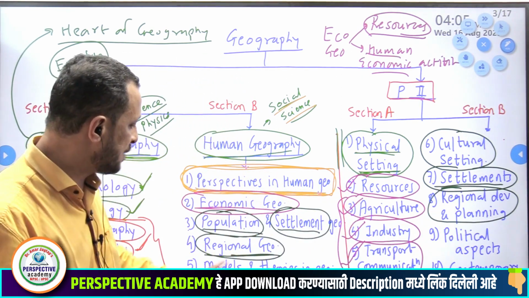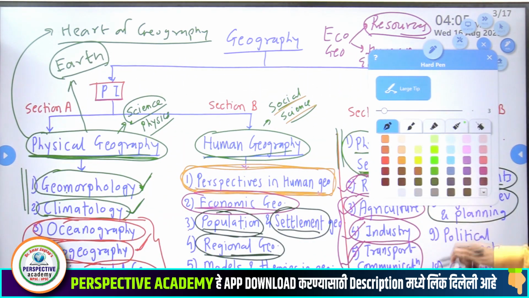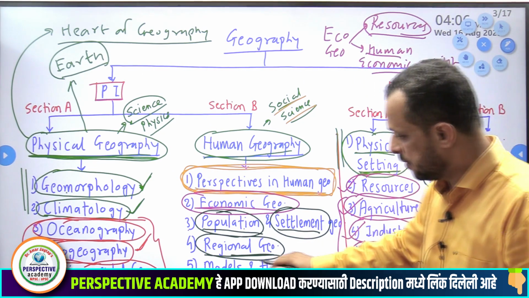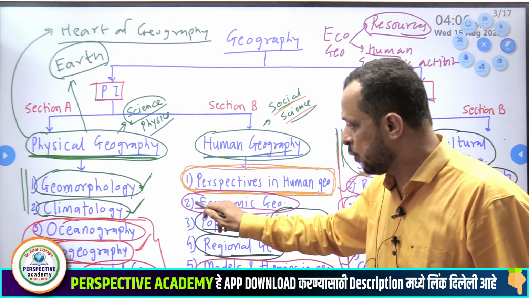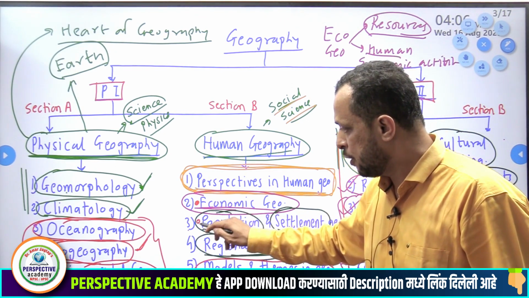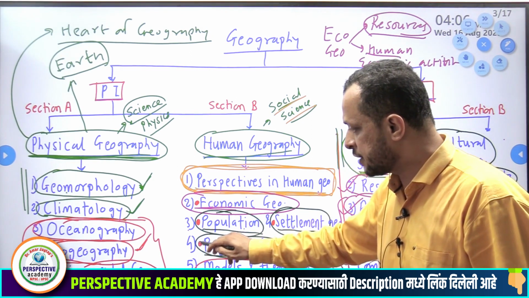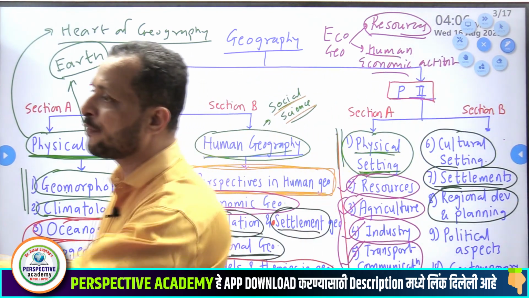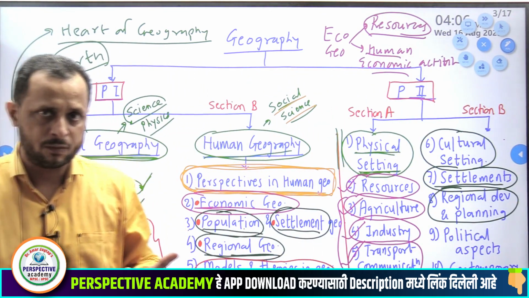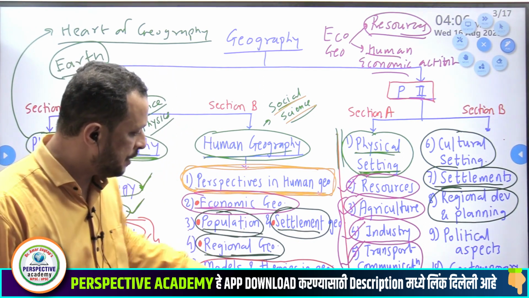Then comes the last topic of paper 1, that is models and theories in geography. So what is this? The topics we have studied are economic geography, population geography, settlement geography and regional planning. Related to these 4 topics, there are a few theories and models which are clubbed over here.